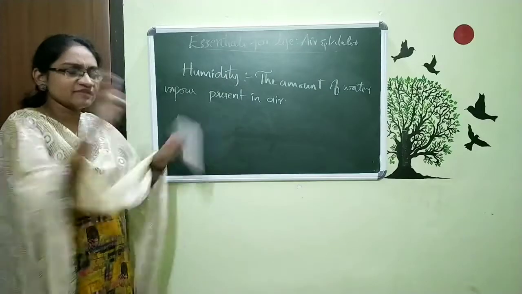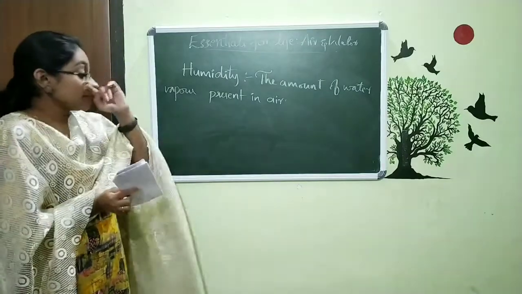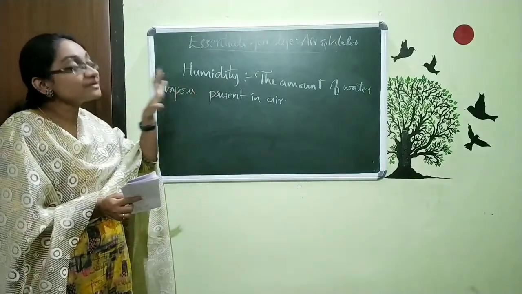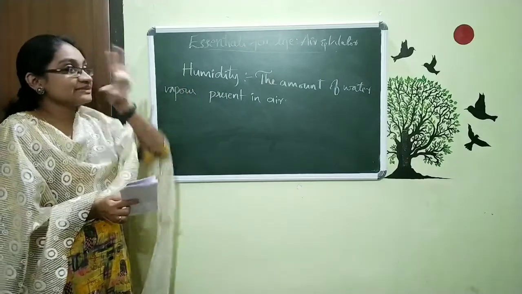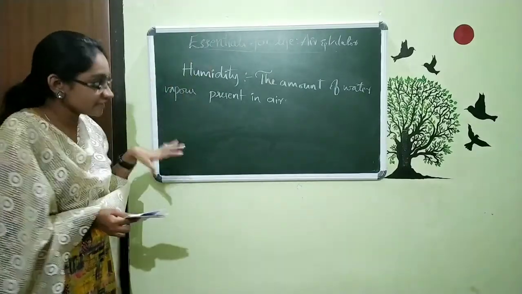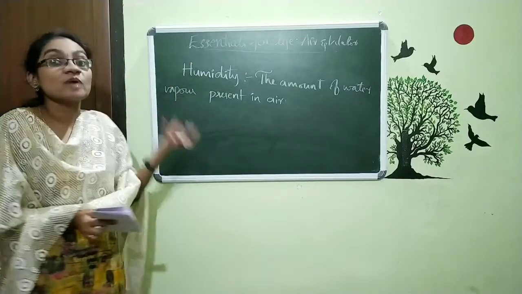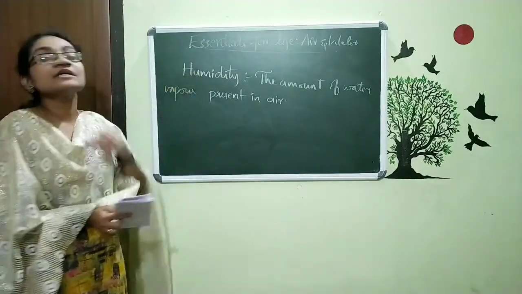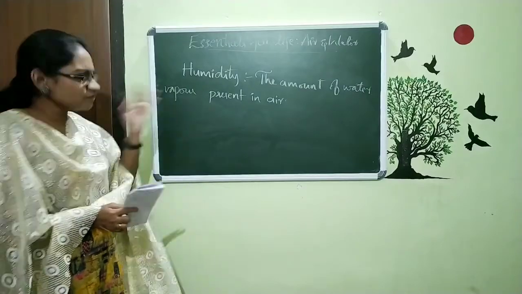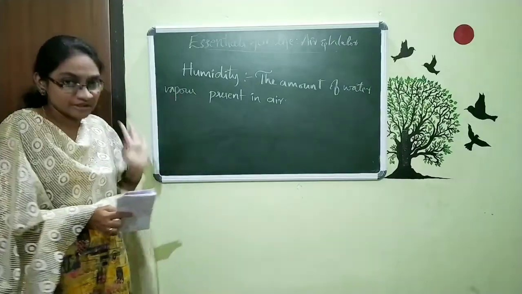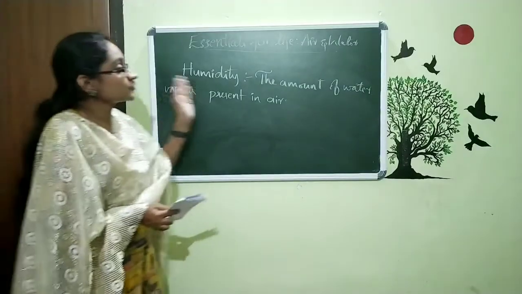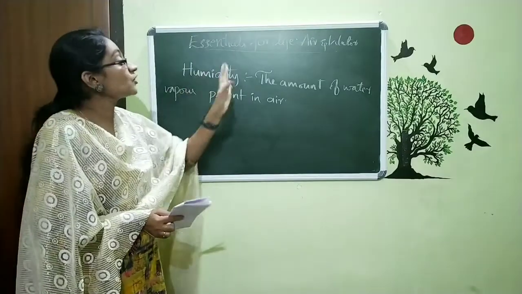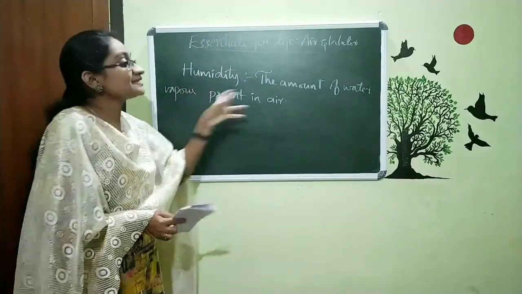and some go to the sky and some stay in the atmosphere. Here we are talking about the water vapors that stay within our atmosphere. We can measure the quantity of water vapor using a particular term, and that is humidity. Here you only need to study this definition: humidity is the amount of water vapor present in air.